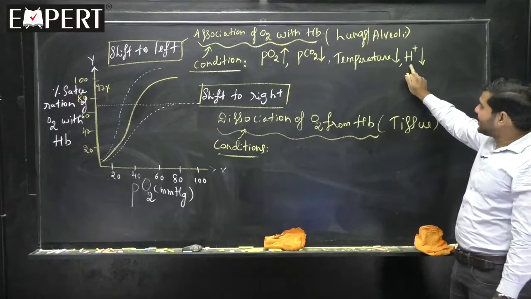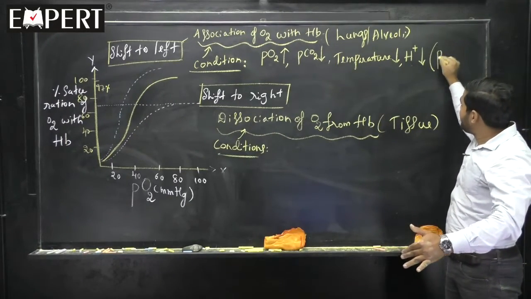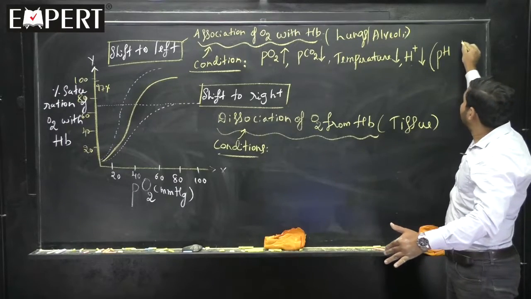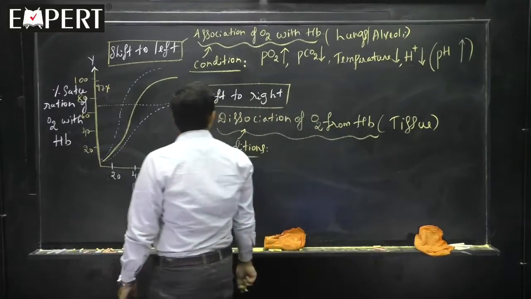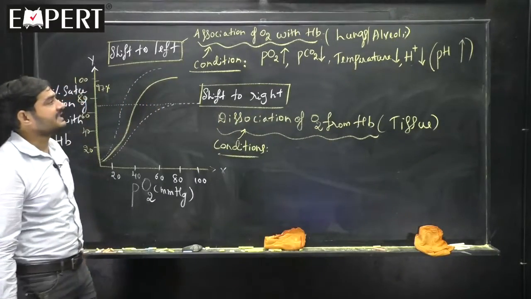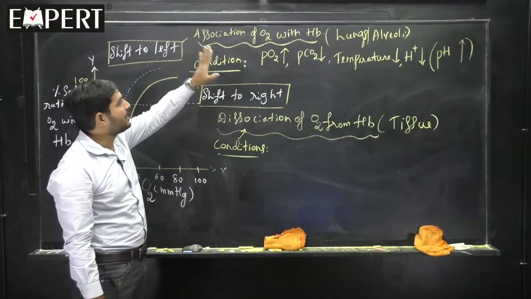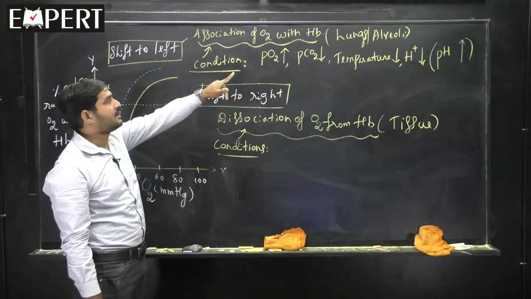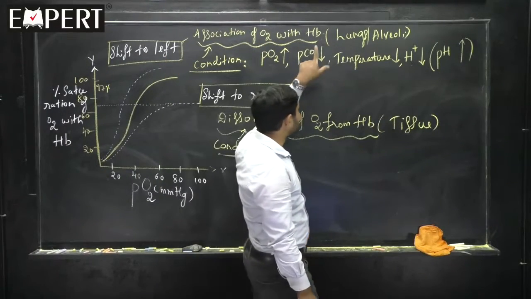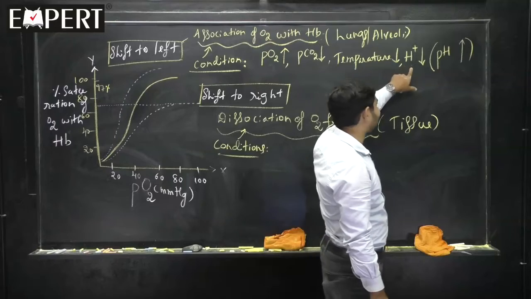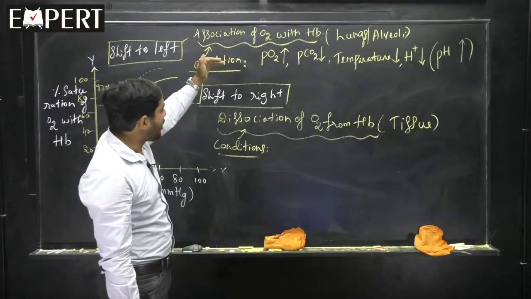Whenever the H plus ion concentration is less, pH will be more. That means you tell me what are the conditions required for formation of oxyhemoglobin, or association of the oxygen with the hemoglobin, which occurs in lungs. When PO2 is more, PCO2 is less, temperature is less, H plus ion is less. Clear? Things are going to be opposite here.